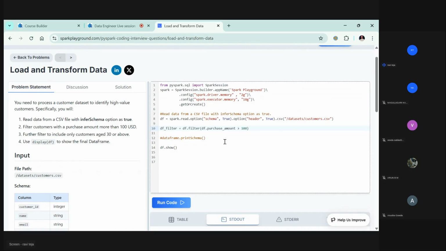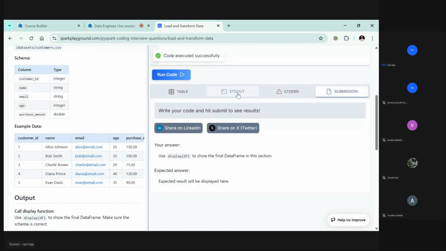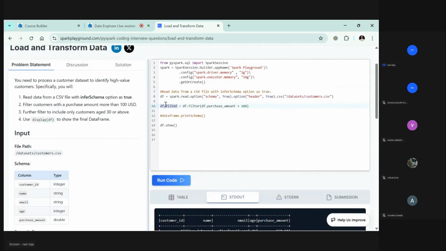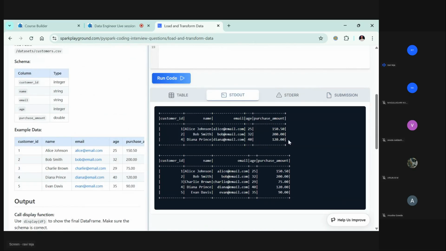Even if you do this, you still see the same value because you created it but you are not using it. Let's use df_filter dot show and run this code.